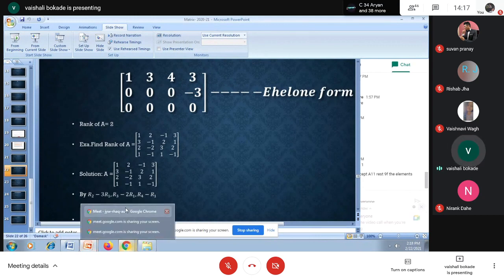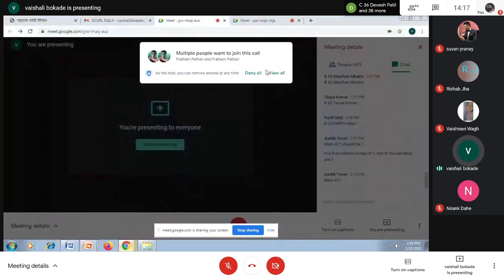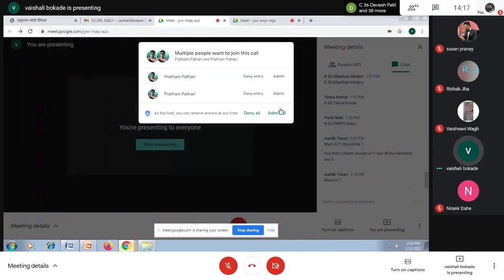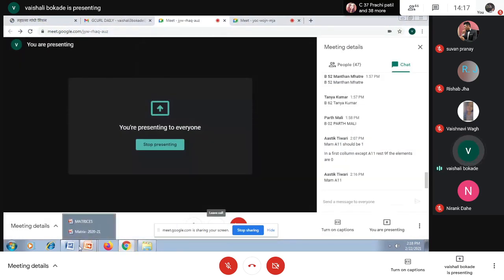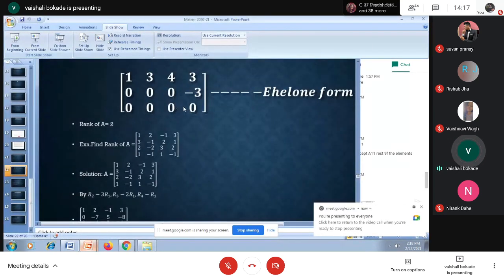I can't use R3 also, because after using R3, still I can't convert this element at 2 place to be 1. So directly I'm saying this is my echelon form of a matrix. As it is in echelon form, I am having two non-zero rows, and so we are getting the rank of this matrix A equal to 2.